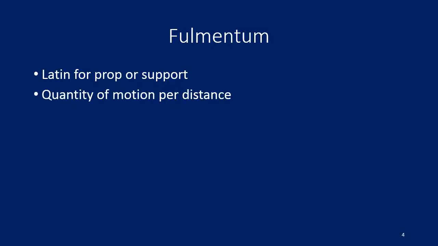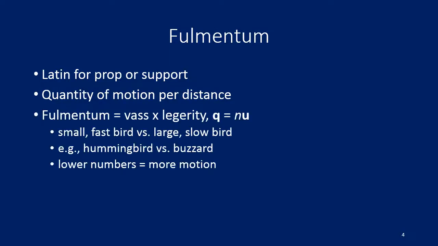We're going to define a new word, fomentum. It's Latin for prop or support, and it's going to be the quantity of motion per distance. So fomentum is going to be defined as the VASS, which is the inverse of mass, times the legerity, which we defined previously. And we'll use the letter Q, boldface Q, equals N for the VASS, and bold U for the legerity.